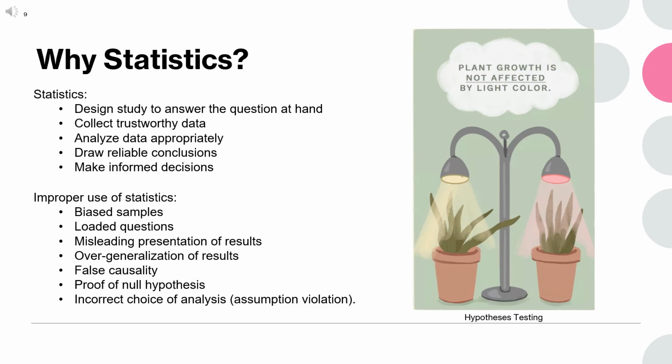And finally, incorrect choice of analysis or assumption violation. Statistical tests have underlying assumptions, like normal distribution, independence of observations, etc. Using a test without verifying these assumptions, such as applying a parametric test to non-normally distributed data, can lead to inaccurate results. Choosing an incorrect test or ignoring assumptions can invalidate the analysis.